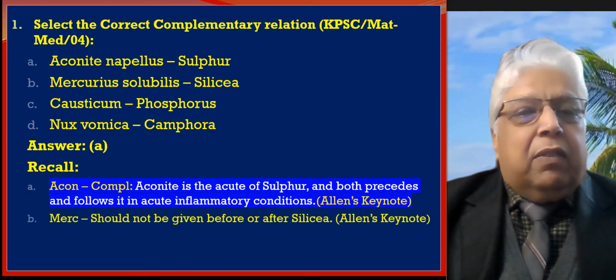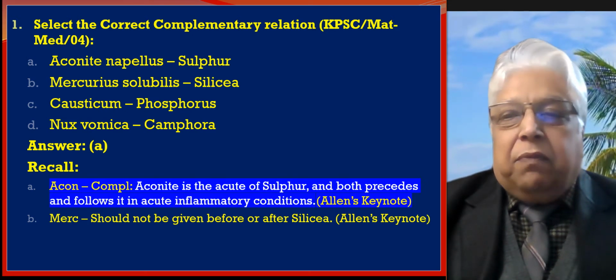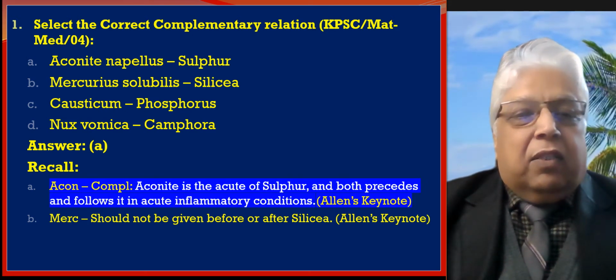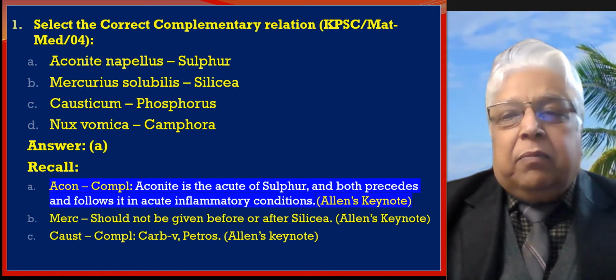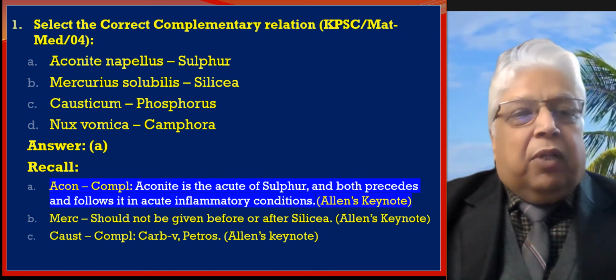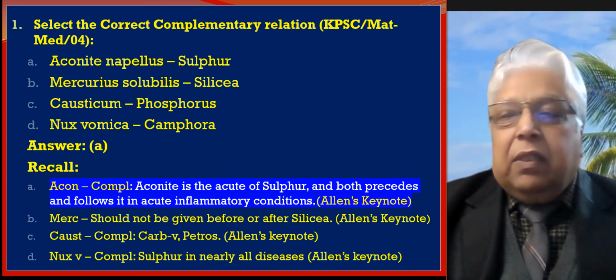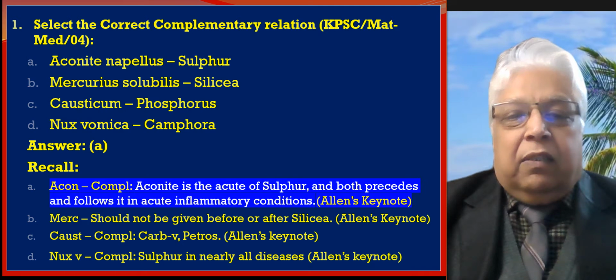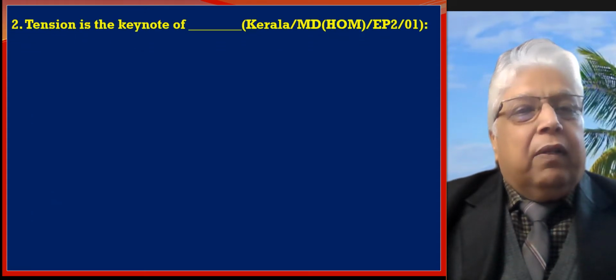And second, for Mercurius solubus, silicea is not to be given. That is what Allen's Keynotes tells us. For Causticum, we have the complementary Carbamide and Petroselinum. Both of them are missing from the list of variables given here. And Nux vomica has the complementary sulfur in nearly all diseases. So let us go to the next MCQ.